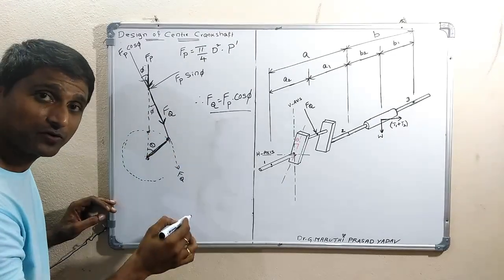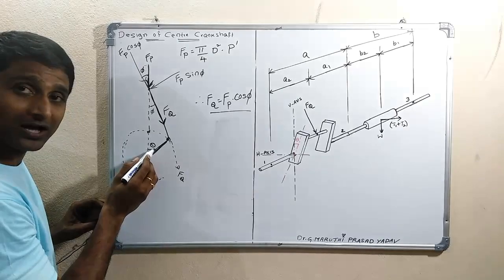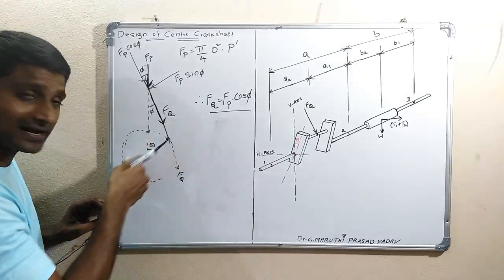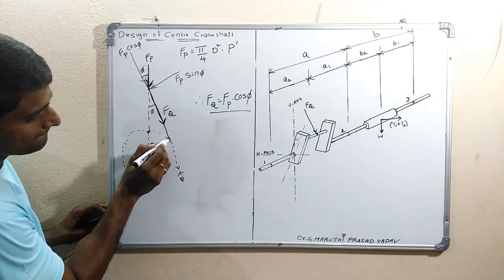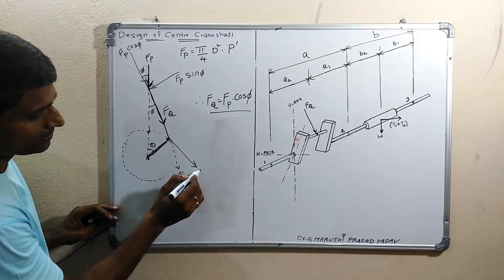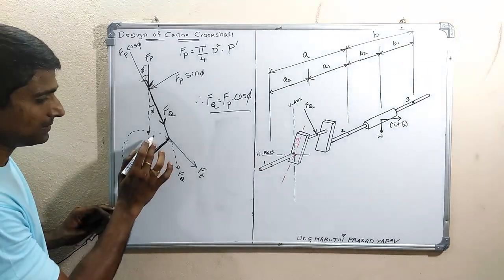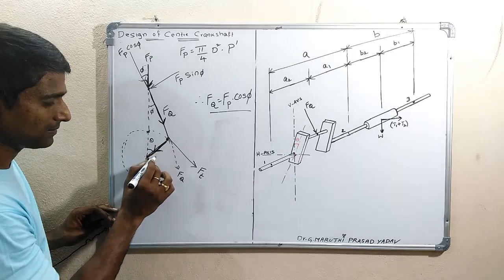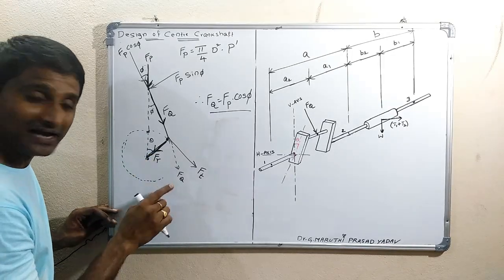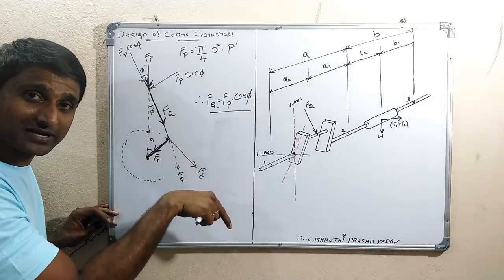This is the direction of FQ, line of action of FQ force, that I can resolve along the crank, means along the crank like this and perpendicular to the crank. This is FT. So I can resolve this force along the crank and perpendicular to the crank.